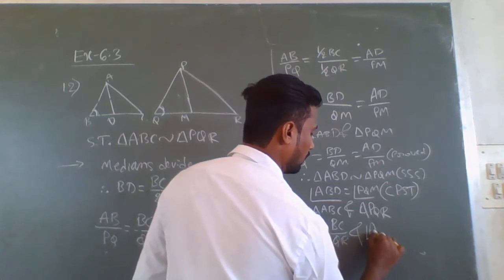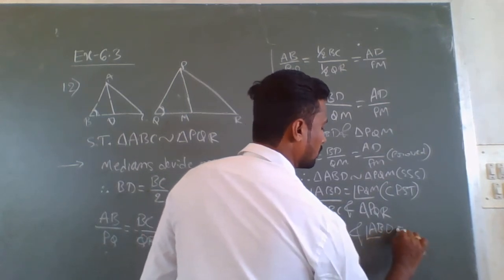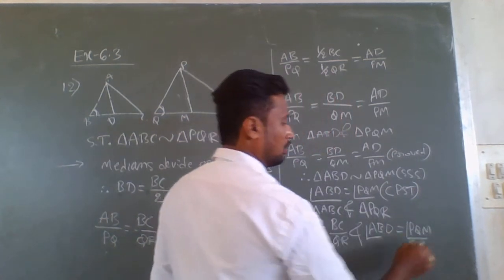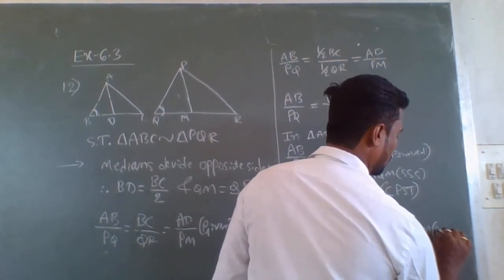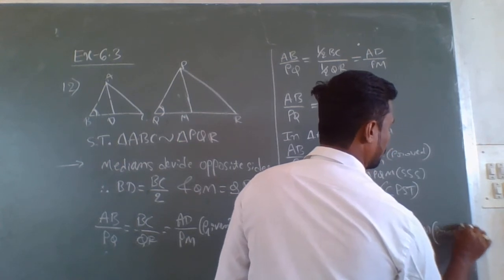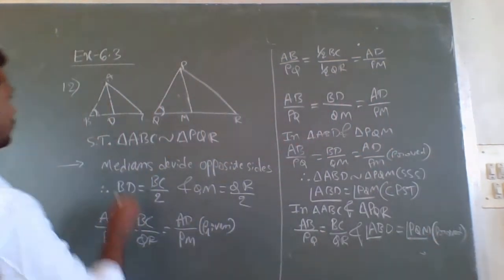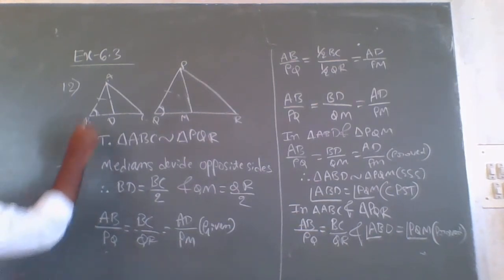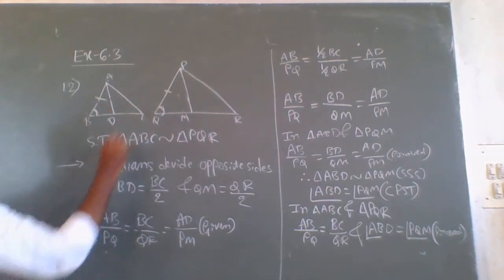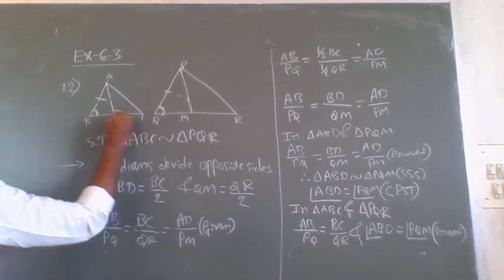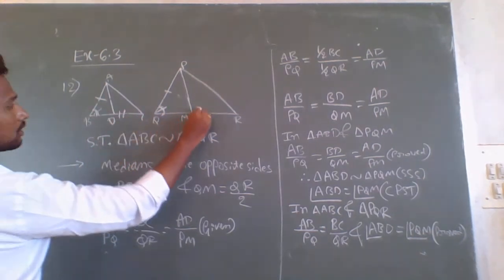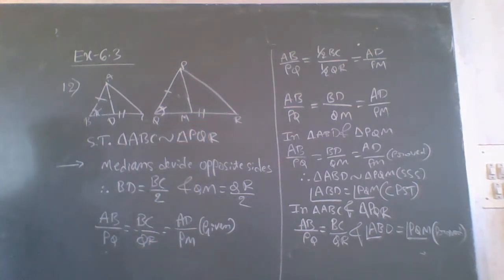Here I write angle ABD equals angle PQM. This is also true. So these two sides, AB and PQ, are proportional, these two angles are equal, and BC and QR are proportional.